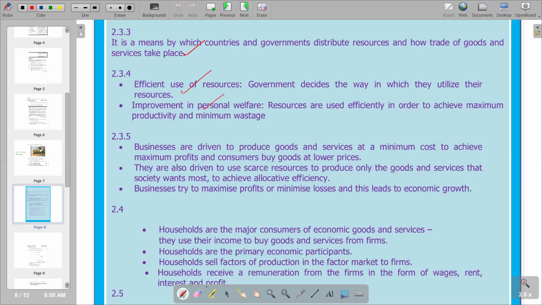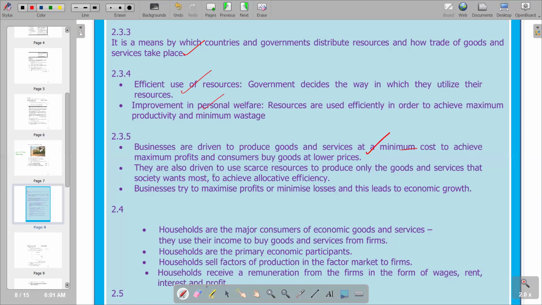So the issue of lower prices is now benefiting the economy, in terms of the goods that are going to be purchased by consumers being at a lower price. Also, producing at a minimum cost means they are going to employ efficiency in the production process, whereby they are not going to waste resources, and we are going to see production taking place along the PPC, that is, the production possibility curve, depicting that no wastages are taking place. So this is the first point that we have.